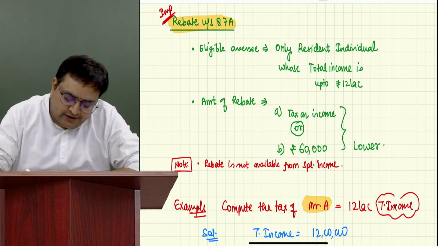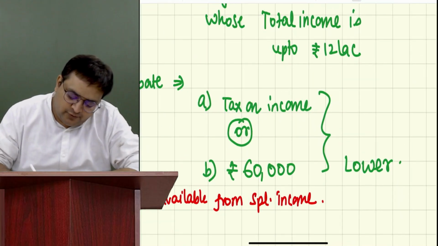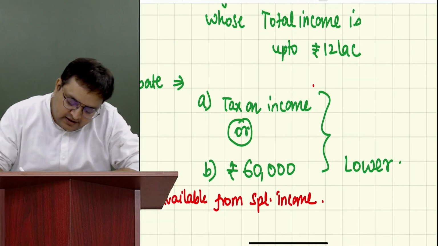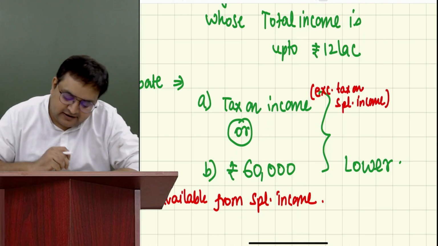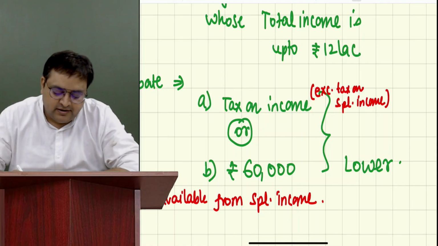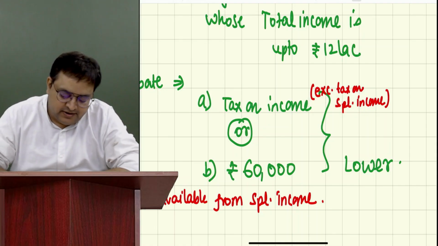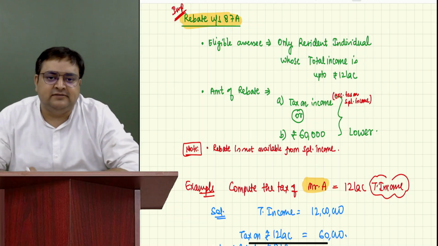So what I will do over here, when you have written tax on income, just write it over here in A, excluding tax on special income. Excluding tax on special income. Just write it over here. Excluding tax on special income. And guys, this point is very, very important. You can expect this in your examination.